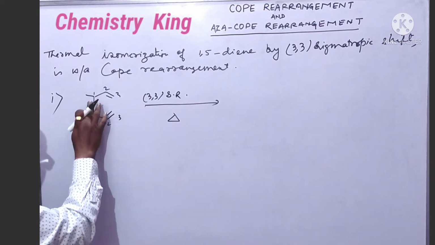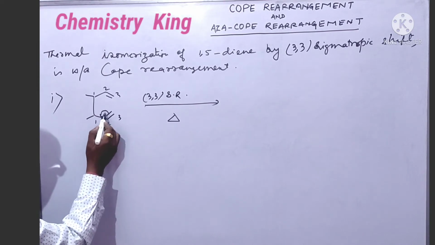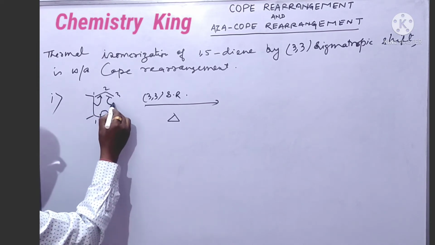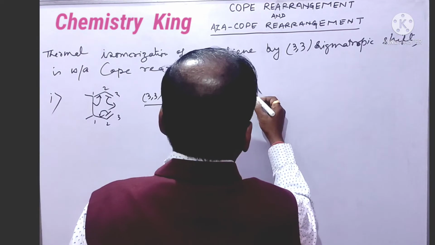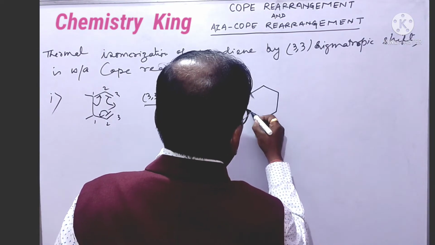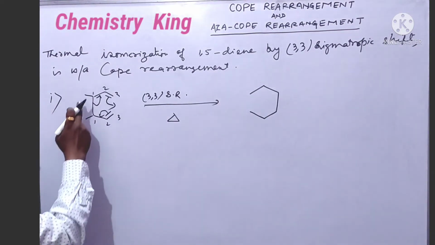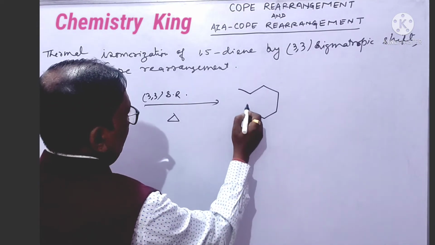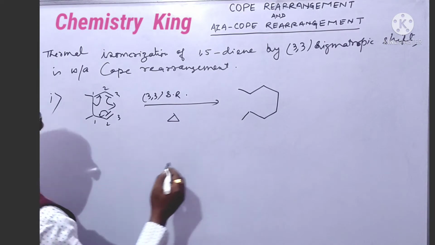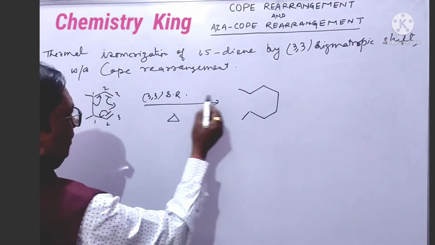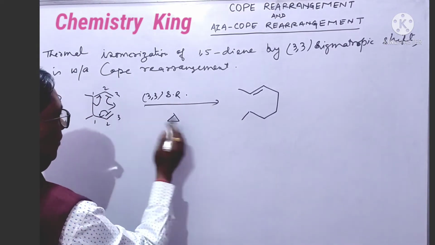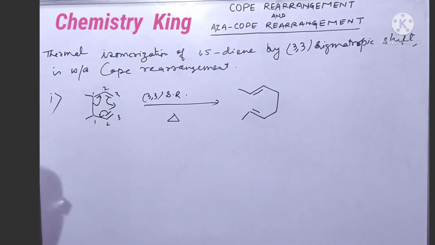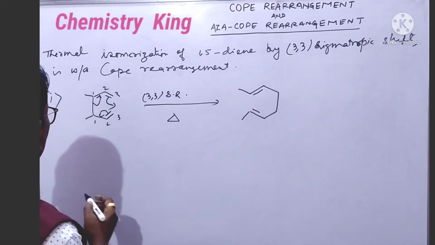How does the breaking of this bond take place? This will come here, this will come here, this will come here, and this bond is no more here. Methyl, methyl. Okay, now this bond will come here and this bond will come here. This situation is, you will get this.